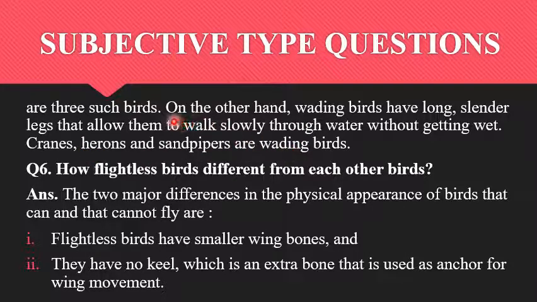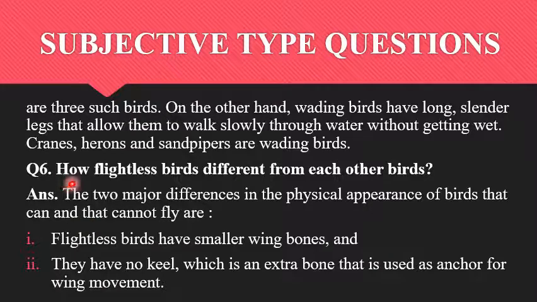See, children, due to their long legs and long thin toes, when they are walking through the water, their legs and toes never ever get wet.